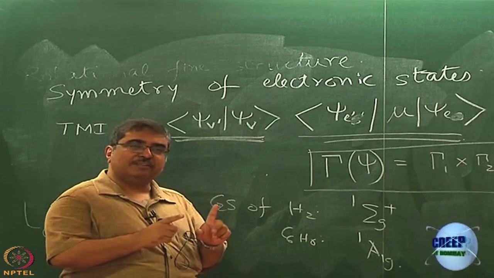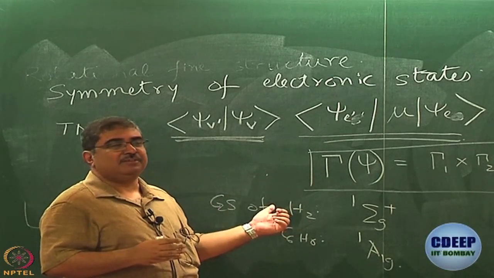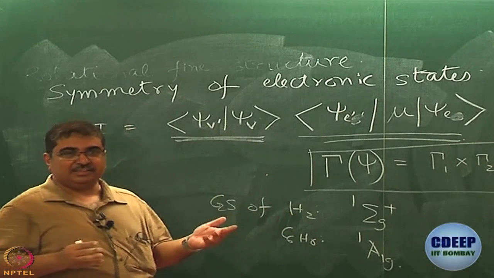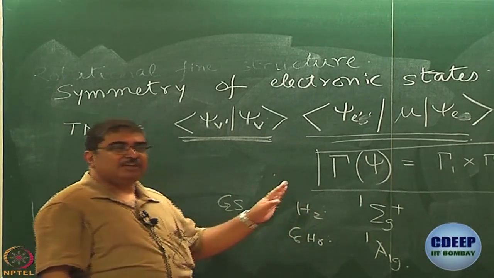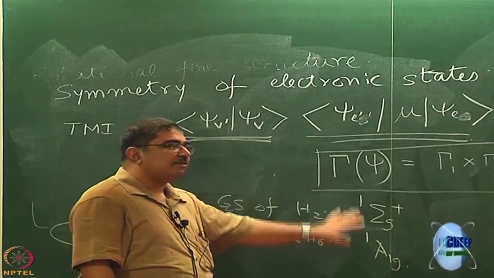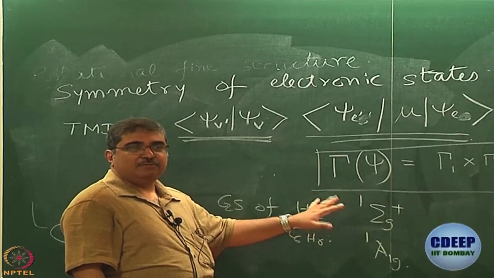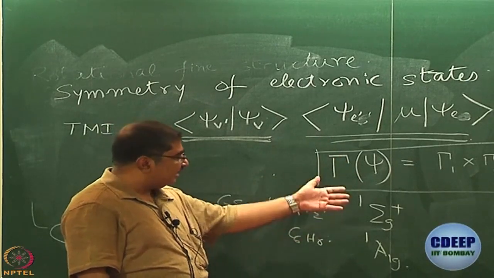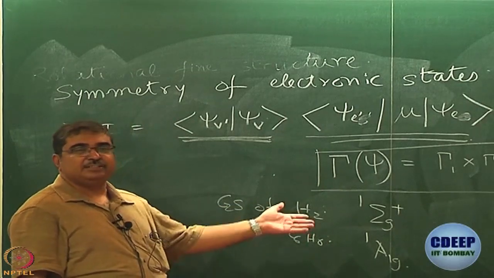How they couple depends intricately on the symmetry of the electron cloud, you can think, okay. That is why they are actually one and the same. I will not elaborate upon this further because you are supposed to learn it in some other course, but we will go ahead with how to find out the terms from symmetry, okay. So, these are the terms: singlet sigma g plus in case of H2, singlet A1G in case of benzene.